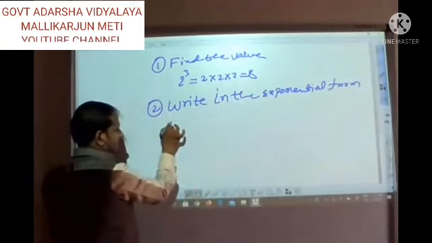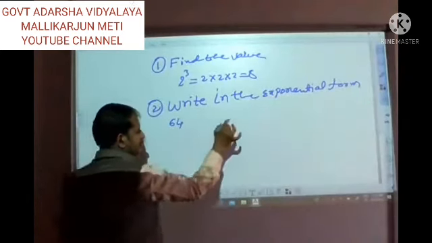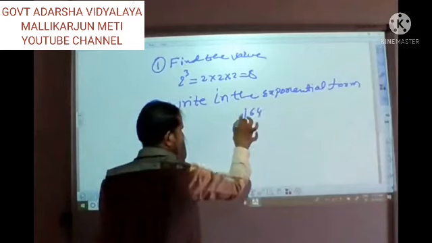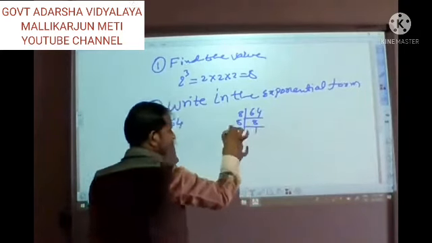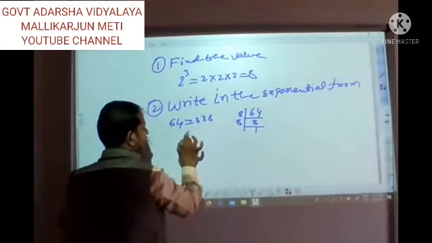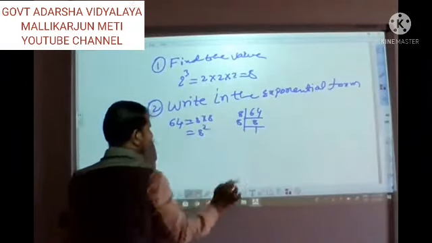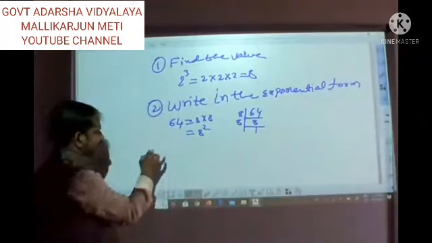Observe. We already did 64 like this. You can write it like this also: 8 into 8, which is equal to 8 squared. It is in the exponential form. Like this we already did.